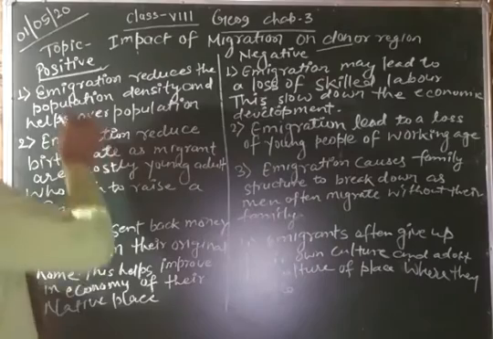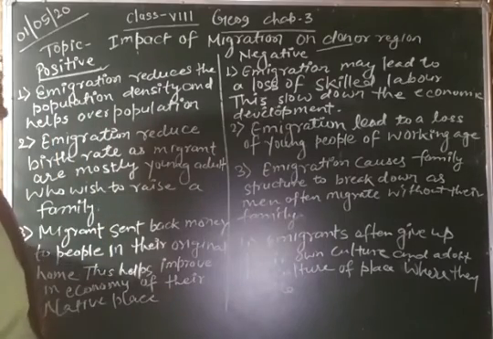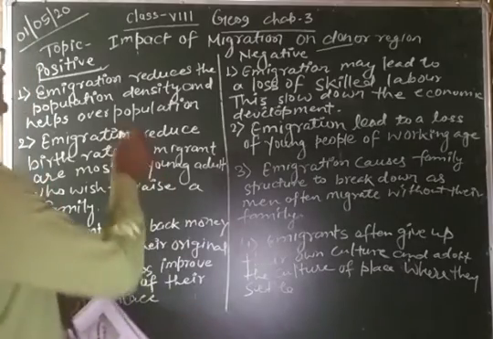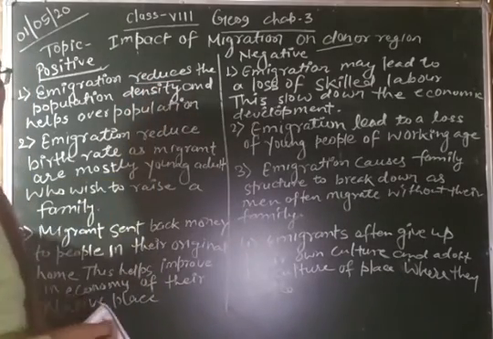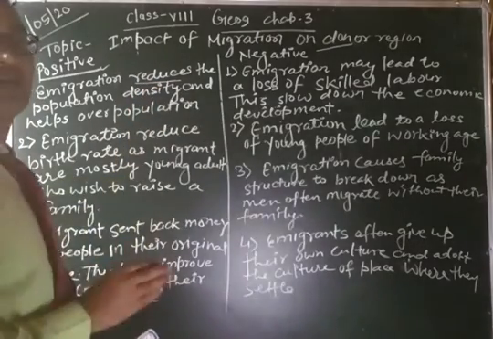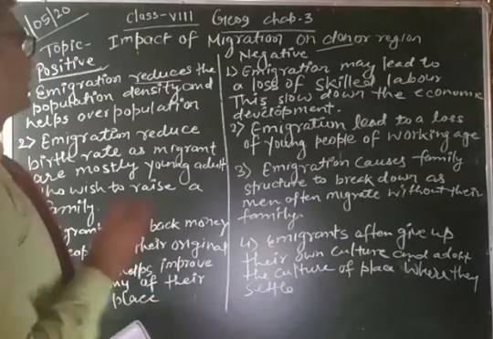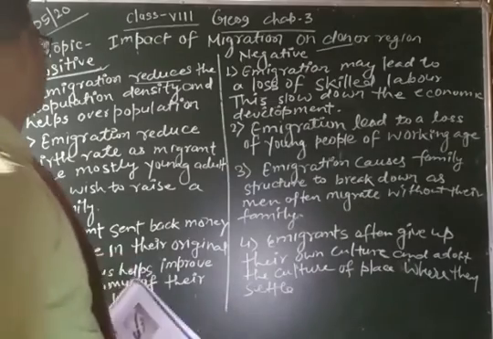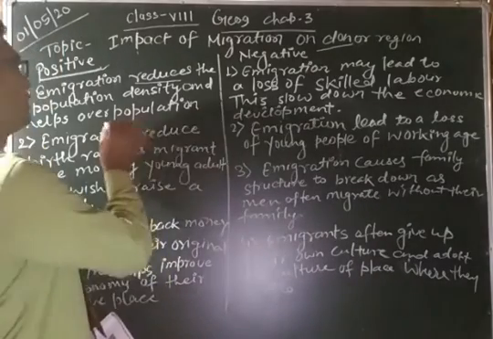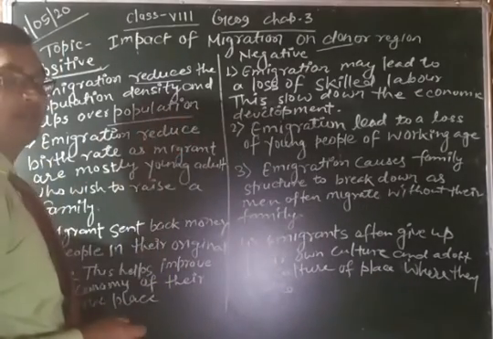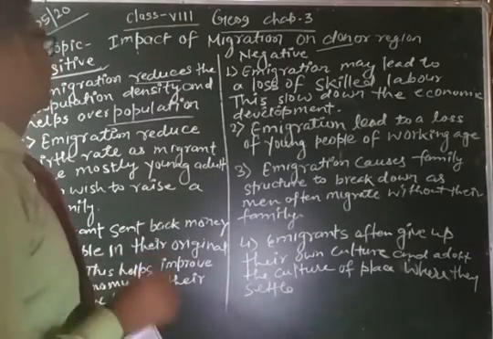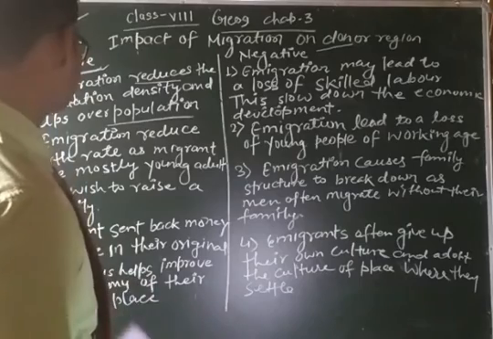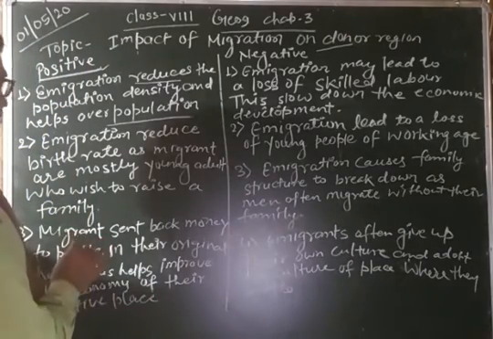Let's see. First of all, migration reduces the population density. It means people go to other countries or other states, by which the population density of the donor region is reduced and it helps with overpopulation. Helping with overpopulation means reducing the overpopulation. Okay. Now, this is the positive impact.